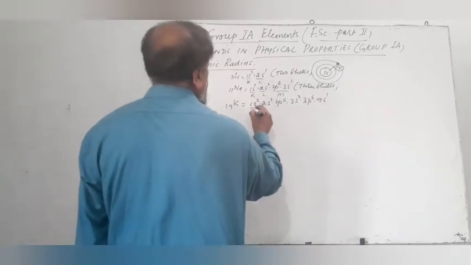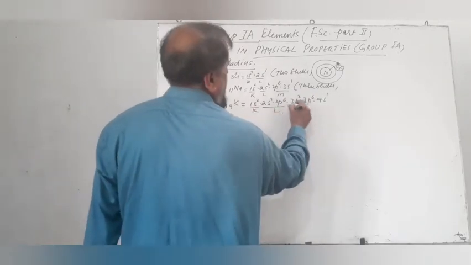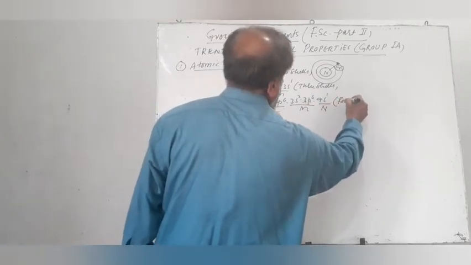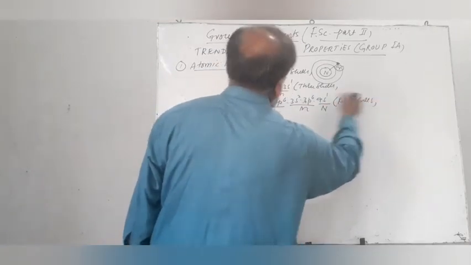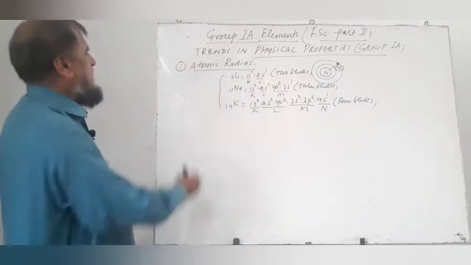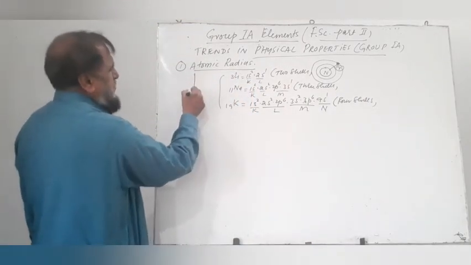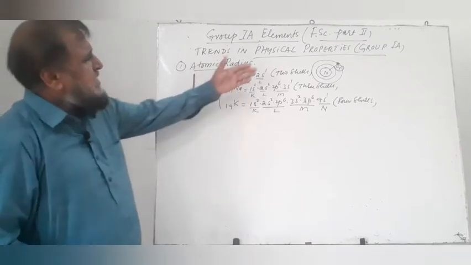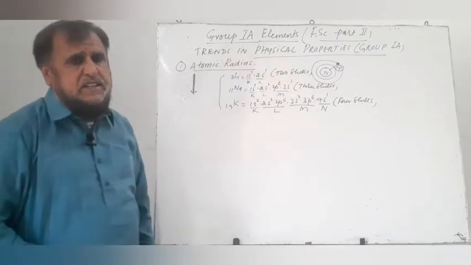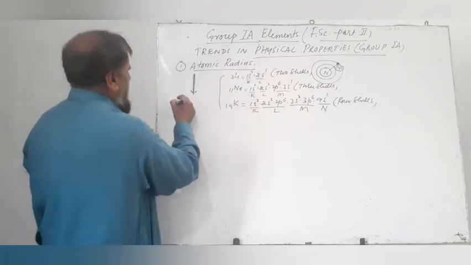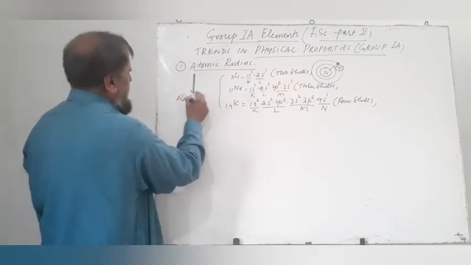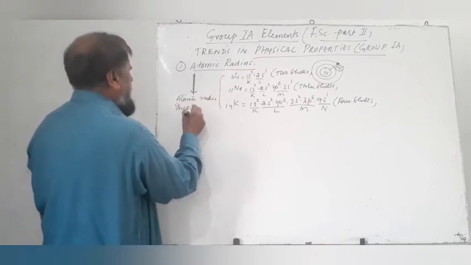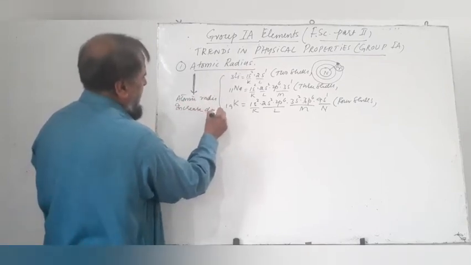It has four shells K, L, M and N. Thus it is clear from these configurations that as we move down group 1A, shells are added successively at each step, and it shows that the atomic radii increase down the group.